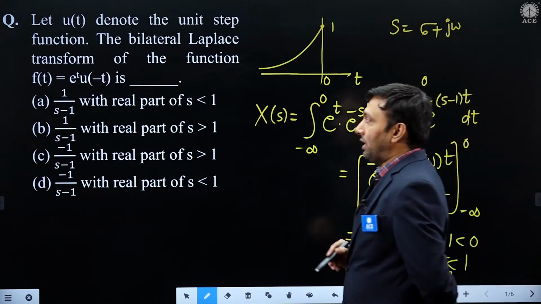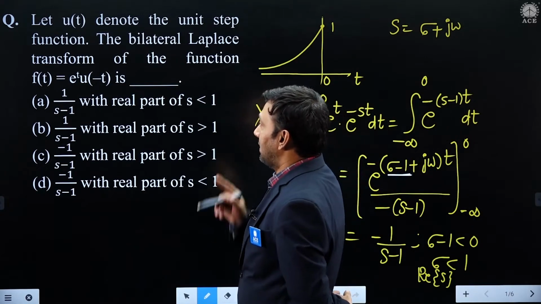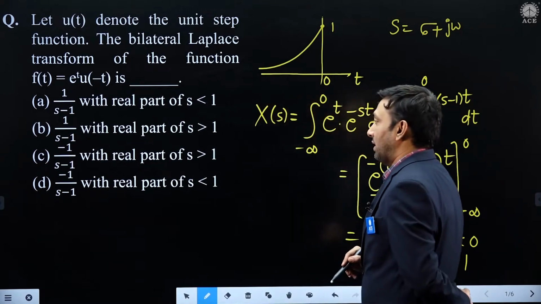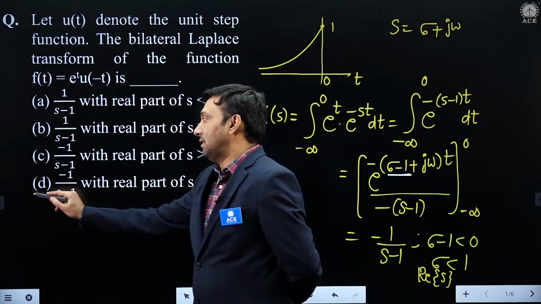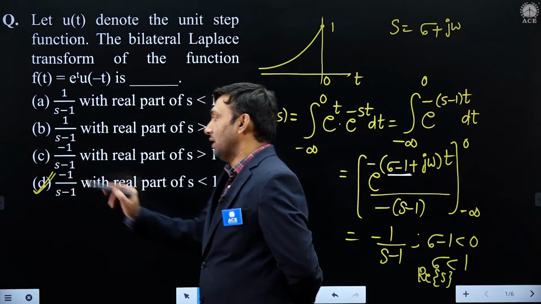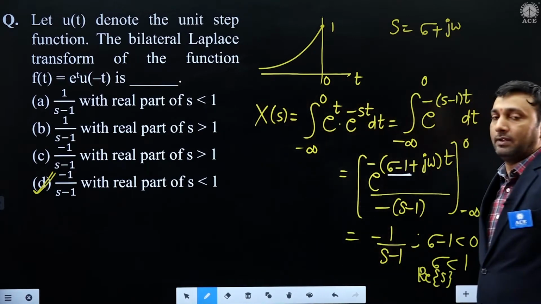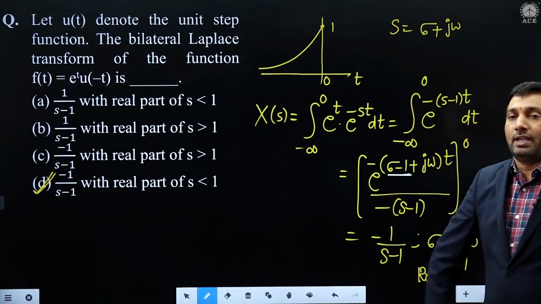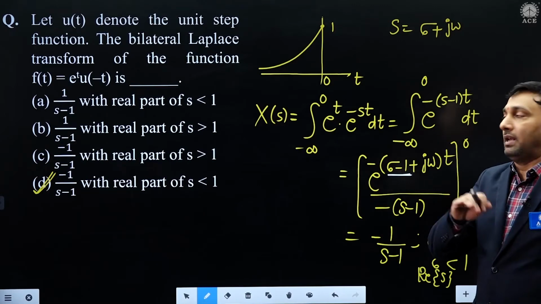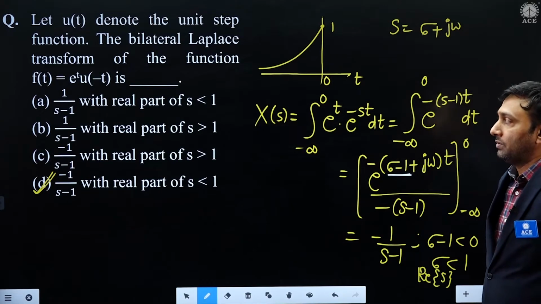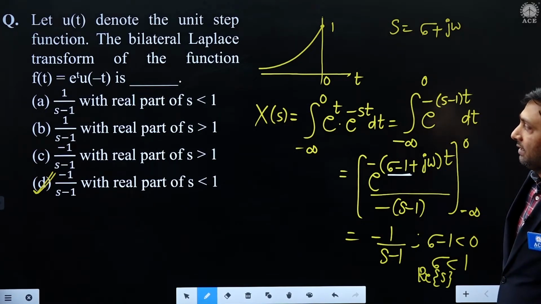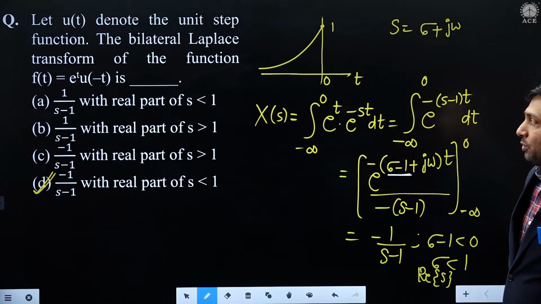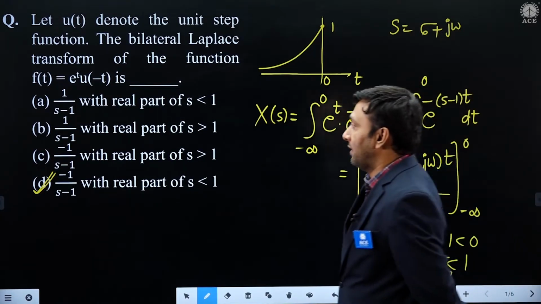So for e power t u of minus t, what is the Laplace? Minus 1 by s minus 1 with the real part of s less than 1. Sigma less than 1 means real part of s less than 1. You are aware for a left side signal, ROC will be left of the leftmost pole. Correct or not? Left of the leftmost pole.